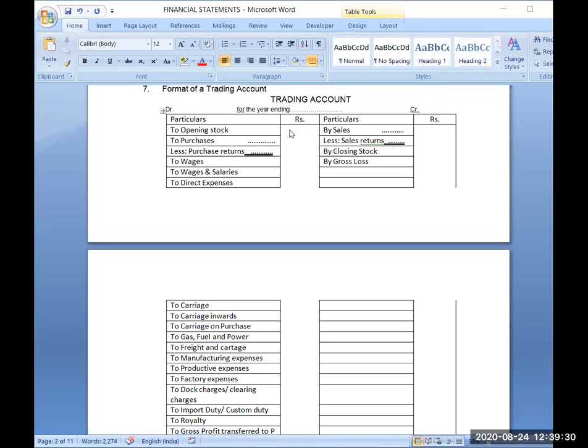But wages and salaries, again, wages is a direct expense. That's why it will be treated as direct expense, and it will be written in trading account. Direct expenses, if question has simply given you any direct expense, all direct expenses will be written in the trading account.